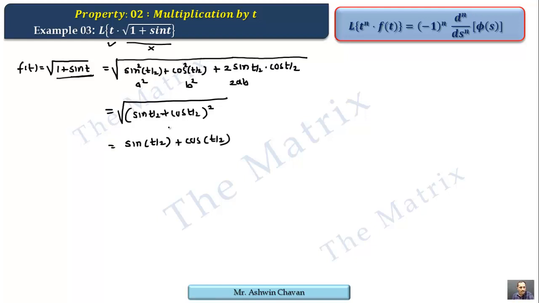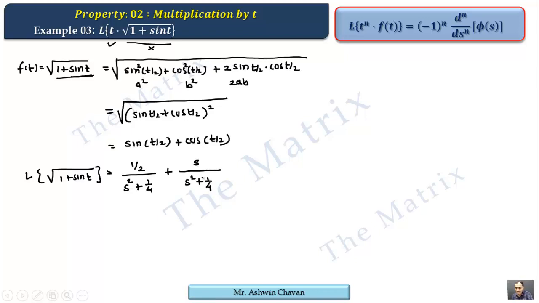Okay, and we know its Laplace can be taken, so taking Laplace on both sides, Laplace of root of 1 plus sine t is Laplace of this. So a is half here, that's why half upon s square plus a square, that is 1 by 4, plus Laplace of cos t by 2 is s upon s square plus a square, that's why s square plus 1 by 4.